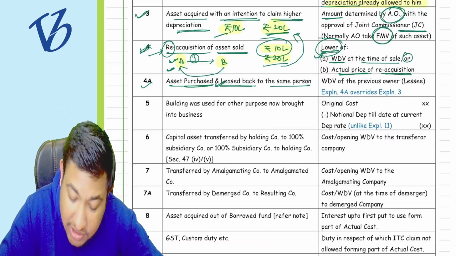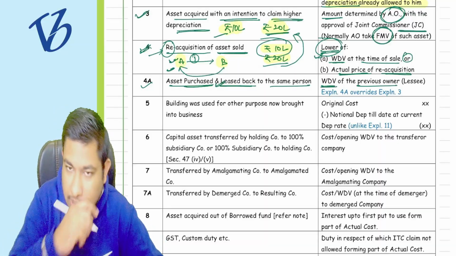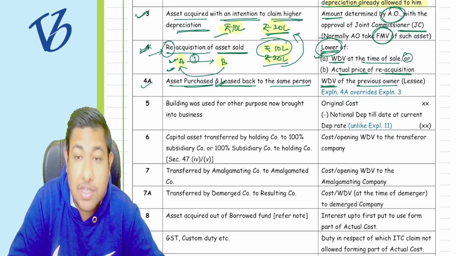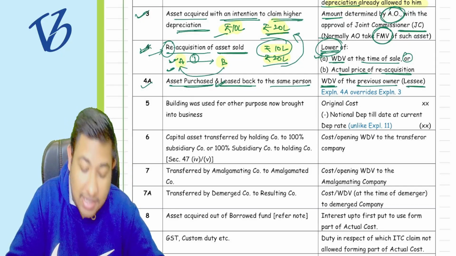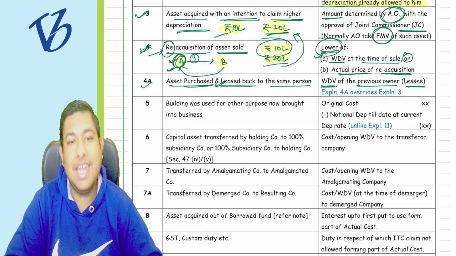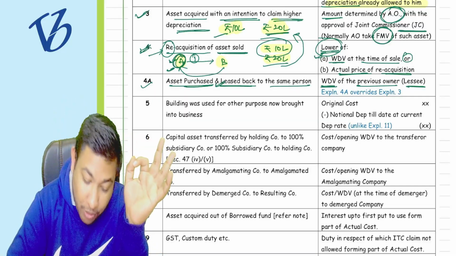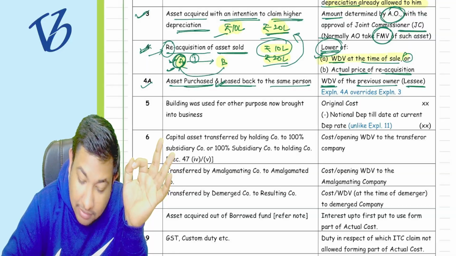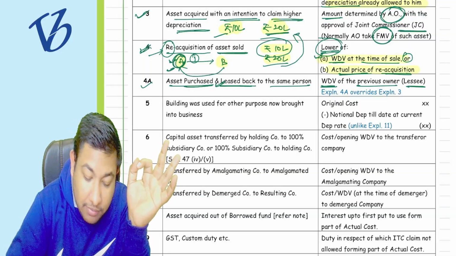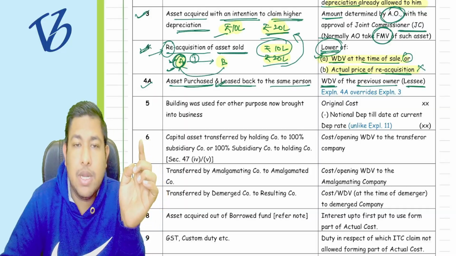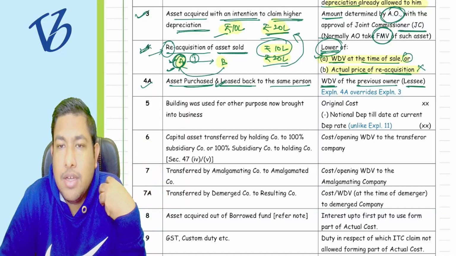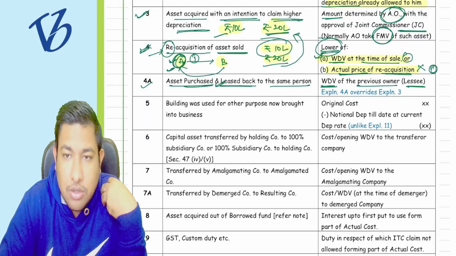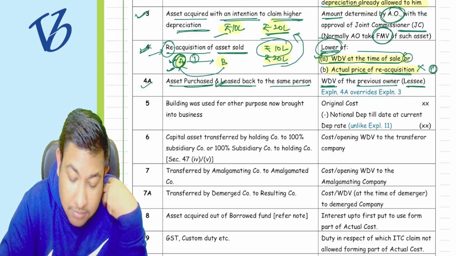Understood? Now what it said is that the WDV to the previous owner, that is the lessee, that is the WDV in the hands of A himself. That is the point here. Because the actual price of reacquisition is not available now, as it is not actually acquired, it is going to be zero. So the balance is what?